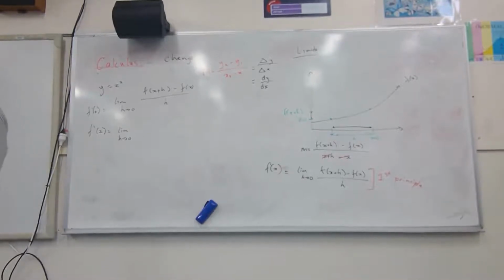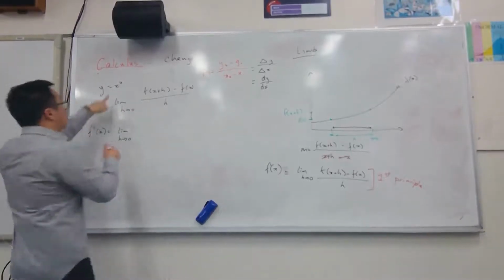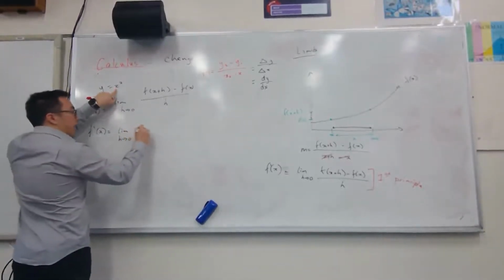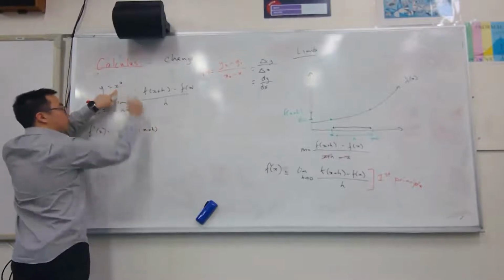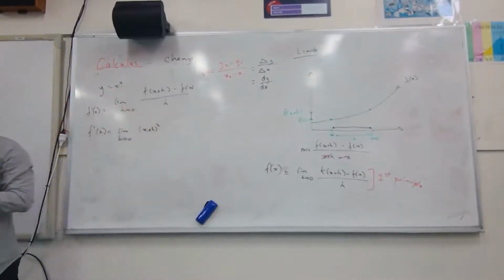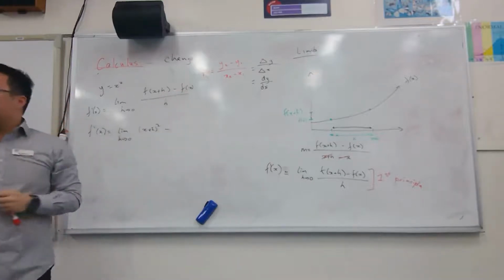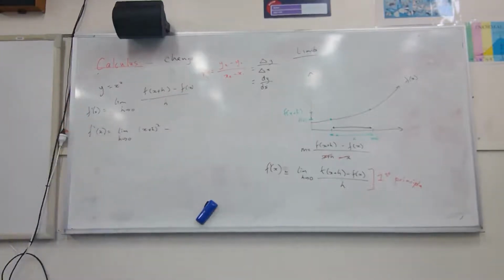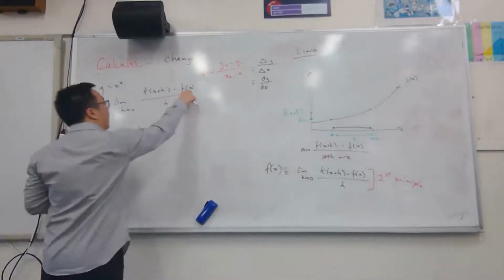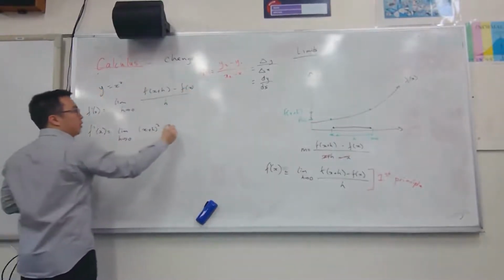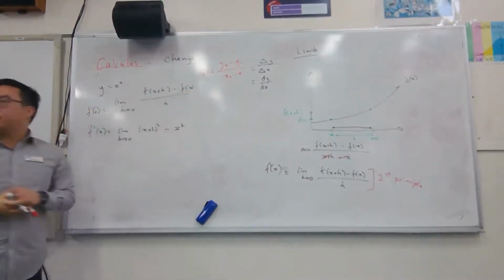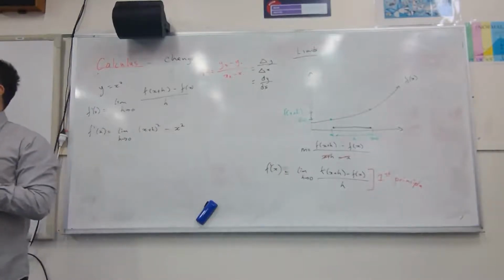Well, I substitute x plus h wherever I see x. So instead of writing x squared, I write x plus h, squared. Does that make sense? Minus, now instead of writing x, I write x. In other words, it's the same thing, right? So I'm substituting x as x, or just writing f of x, which gives us x squared. Have I lost anyone? I feel like I went through a whole roller coaster.